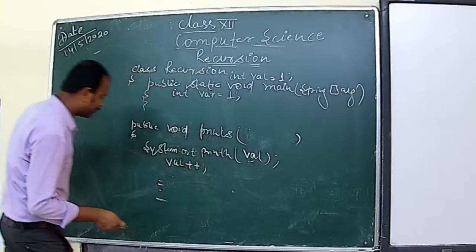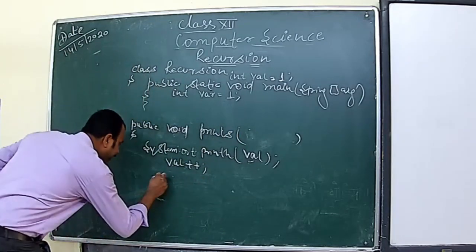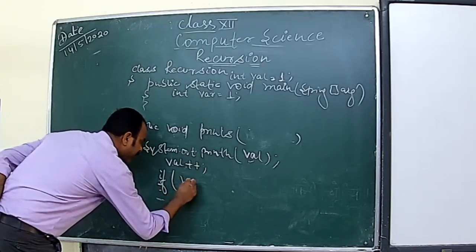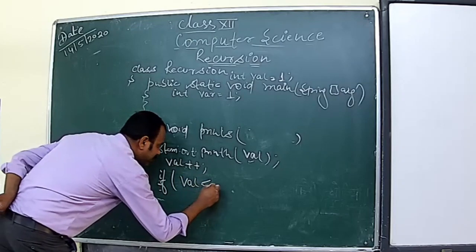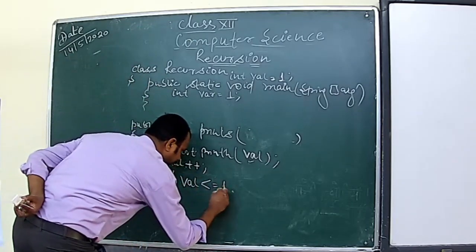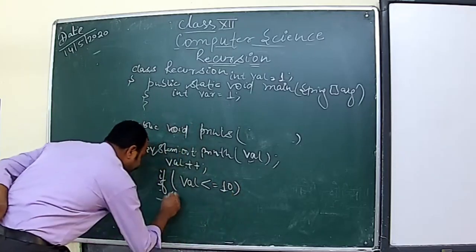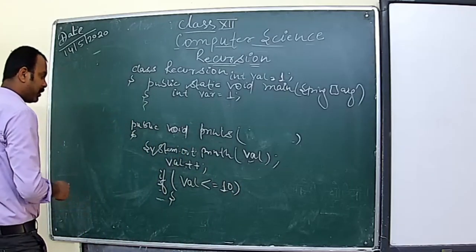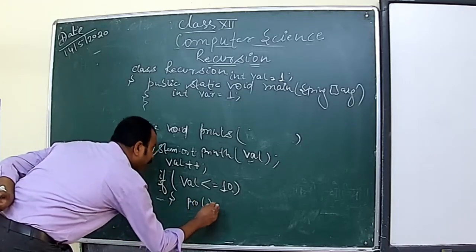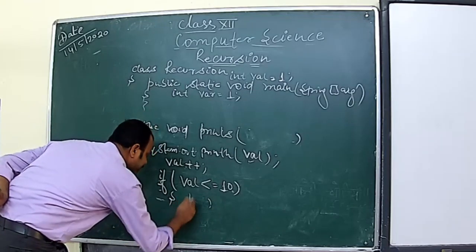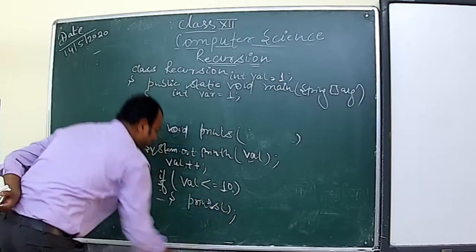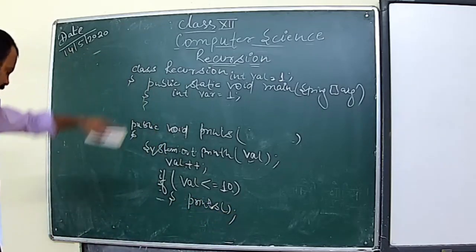So before that, I will write here if val is less than or equal to 10. Then what will happen? It will call this function print.